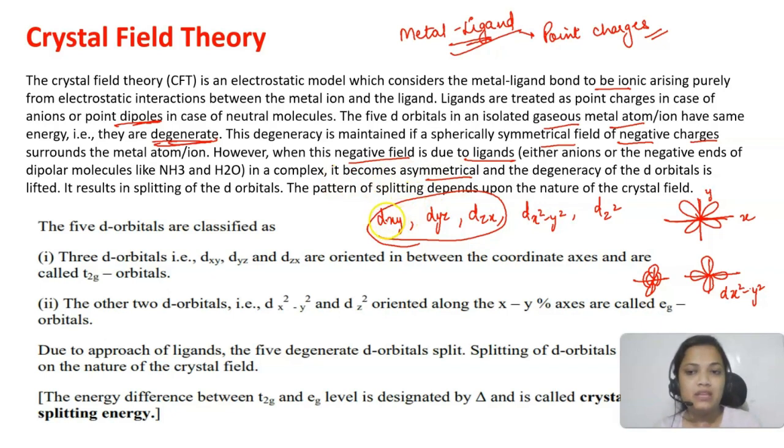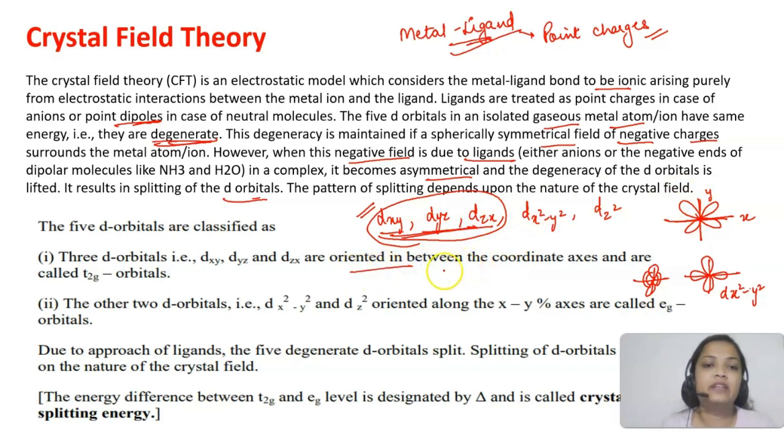When it becomes asymmetrical, the degeneracy is lifted and it results in the splitting of the d orbitals. The splitting takes place in such a way that these three orbitals, which are oriented in between the coordinate axes like this, are split alone and the other two go the other way.